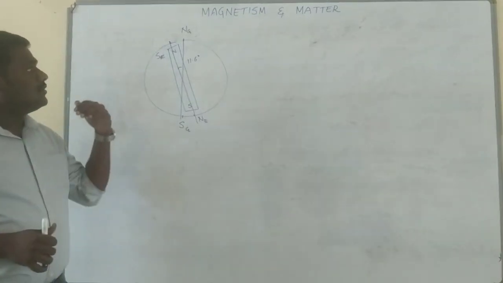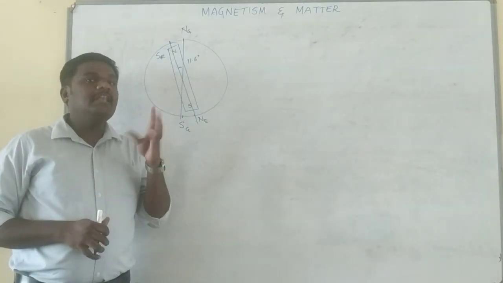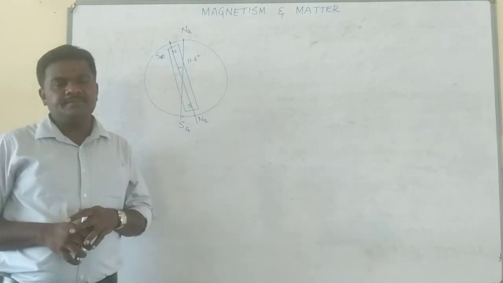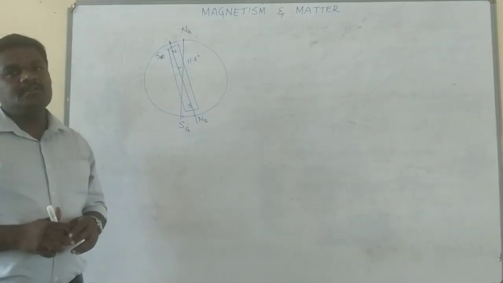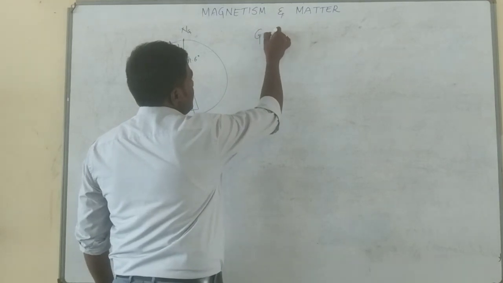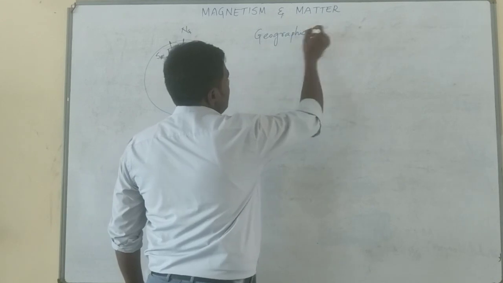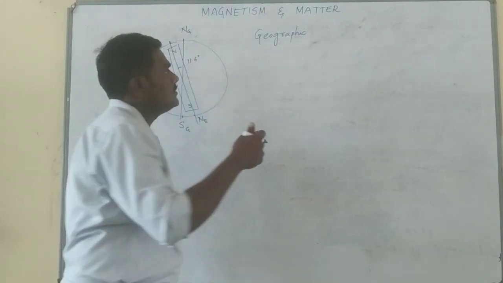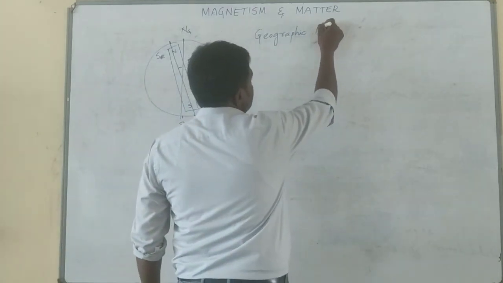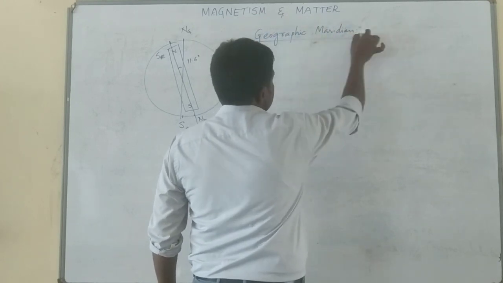Now, to study the Earth's magnetic field at a given place, you need certain elements, or you can say physical quantities. Let us discuss those elements. The very first one is known as the geographic meridian. Now, what is a meridian? What is the geographic meridian?